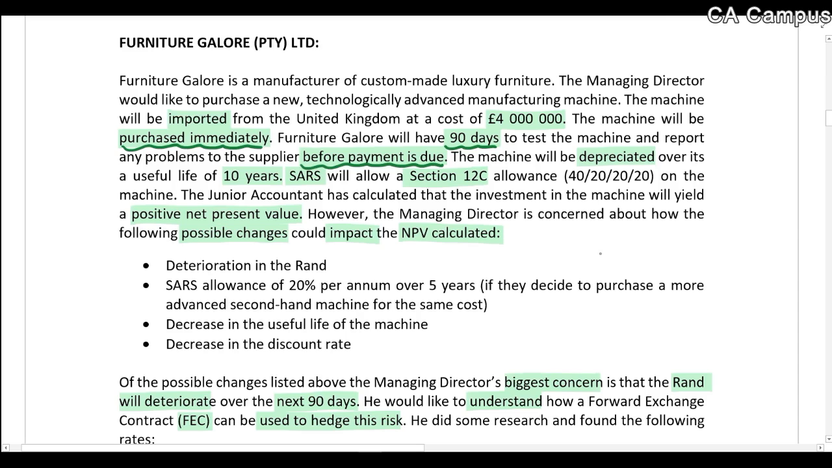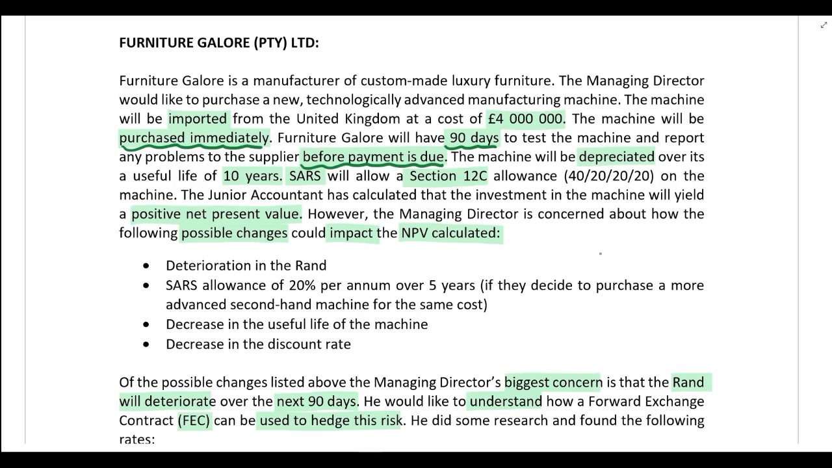So Furniture Galore is a manufacturer of custom-made luxury furniture. The managing director wants to purchase a new technologically advanced manufacturing machine, which will be imported from the United Kingdom at a cost of £4 million. The machine is going to be purchased immediately, but will only be paid for in 90 days after they've tested the machine. It's going to be depreciated over its useful life of 10 years. The SARS allowance is the Section 12C allowance on a new machine, which is 40% in year 1 and 20% over the next 3 years.